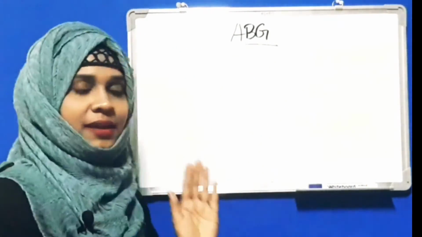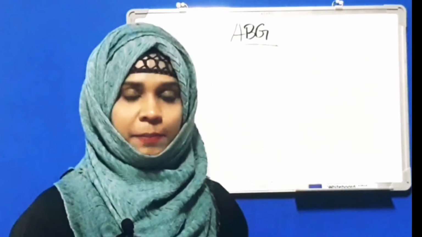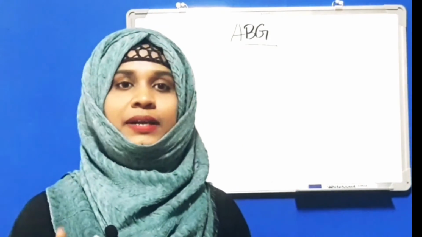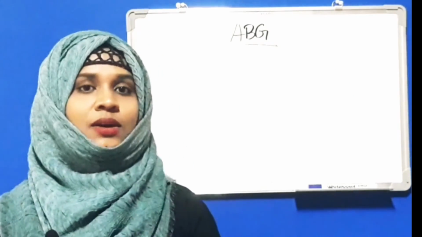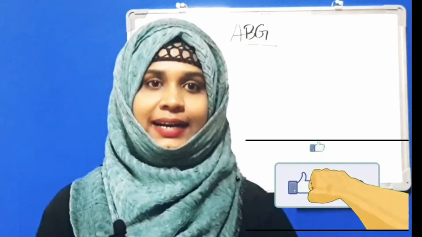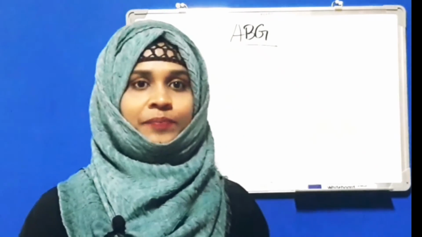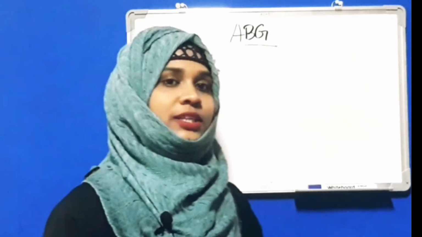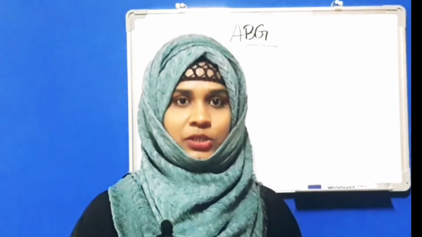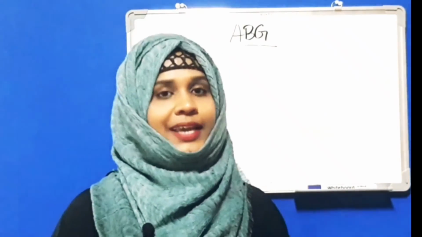Metabolic alkalosis is the same way also. So now you have learned what is ABG, what are the indications of ABG, what are the contraindications for obtaining a sample, then what are the important sites for taking a sample for ABG, what is the easy and accessible site, the radial artery, and what is the test that is done before obtaining a sample from the radial artery, Allen's test. Then we learned what are the normal components of ABG: pH, partial pressure of carbon dioxide, partial pressure of oxygen and bicarb. Okay.